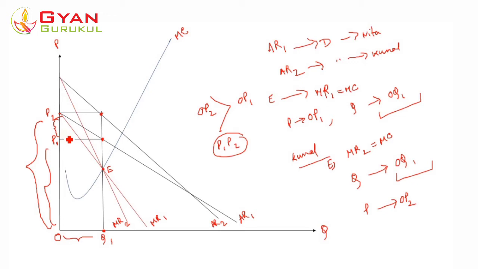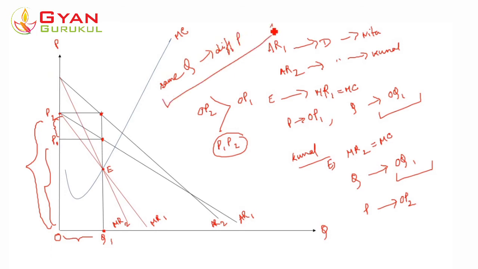If he sold at the same price, just like Nita, the profit would have been less. Now the profit is higher because he is selling the very same quantity at a higher price to Kunal. So this is a classic case of selling the same quantity but at a different price.